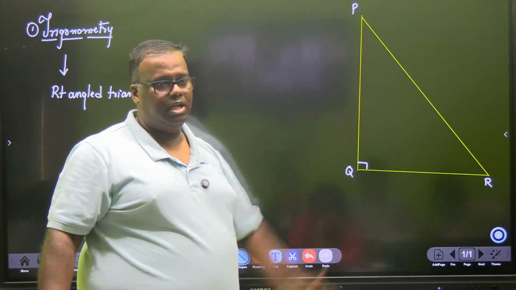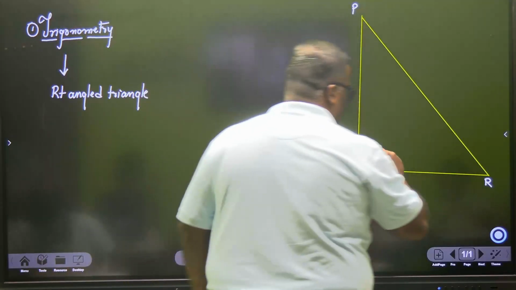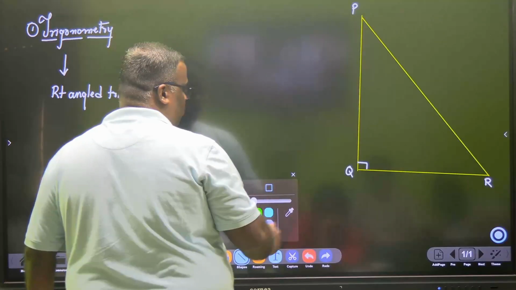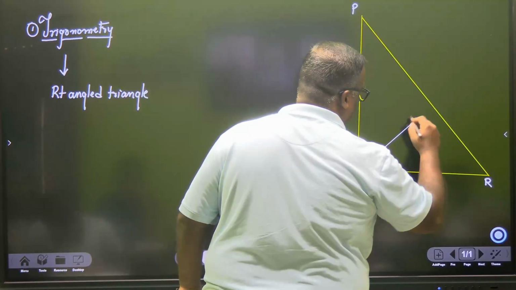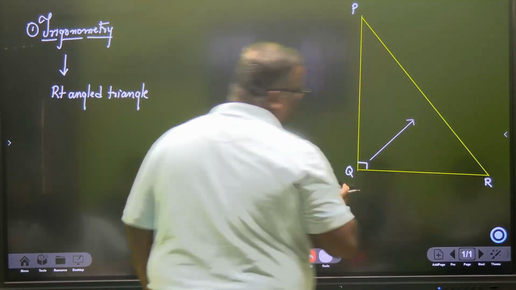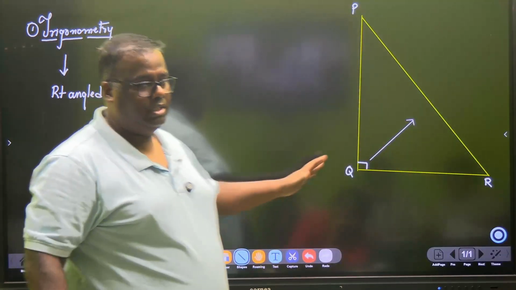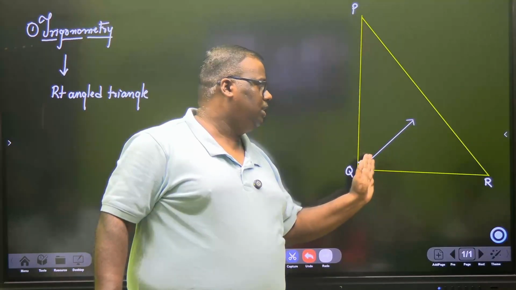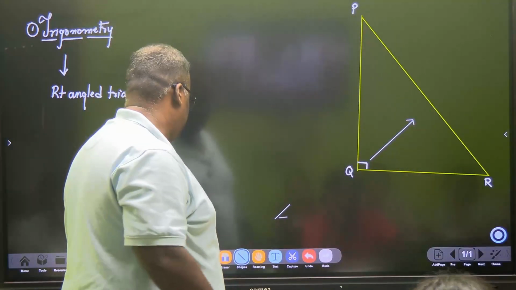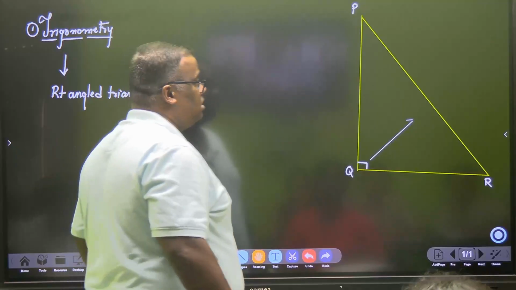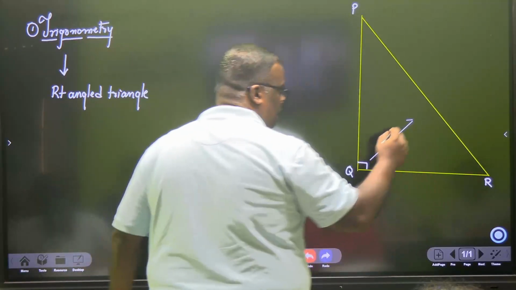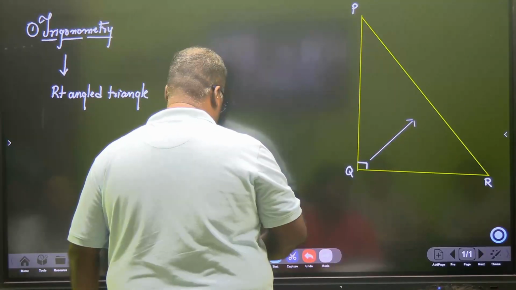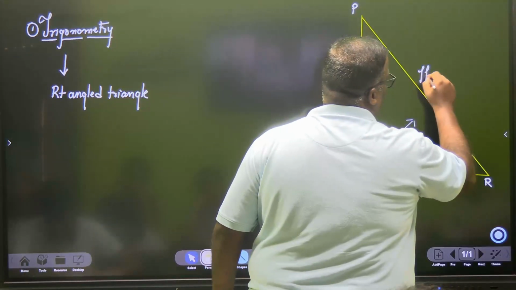Fine. The right angle triangle is done. After that, get some concepts correct. Once you have drawn your right angle triangle, always position yourself at the right angle, and then pay attention to the side that you see right opposite to the right angle. I'll give you some time to draw, don't worry. The side right opposite to the right angle is the hypotenuse. This is the longest side of the right angle triangle, and this will be known as my hypotenuse.